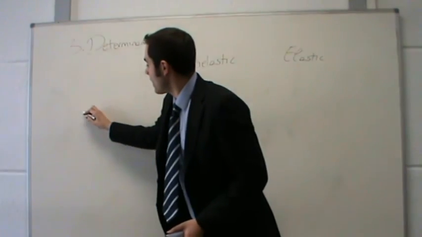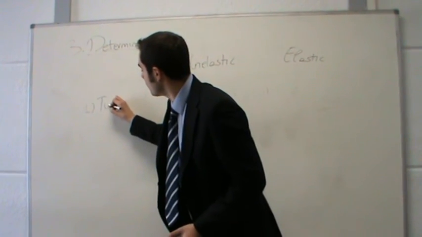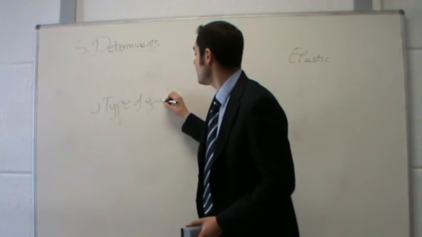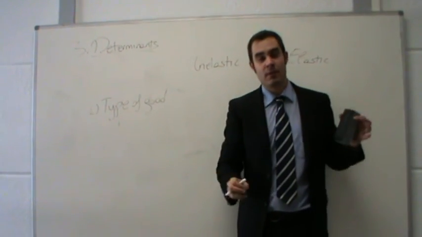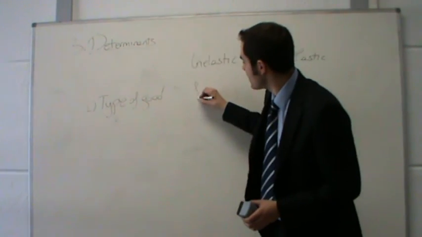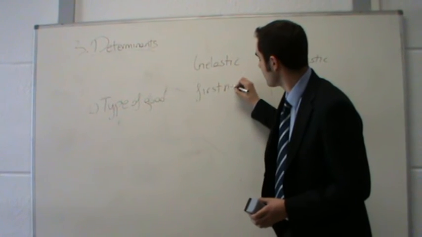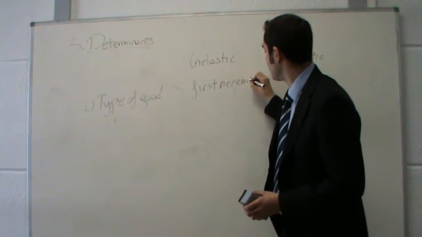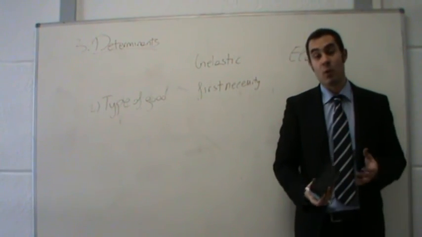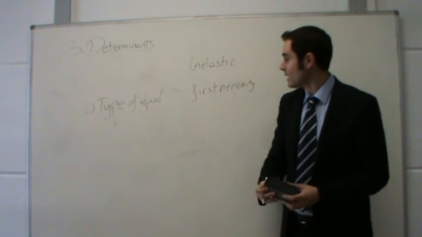First of all, the first determinant is the type of the good that we are considering. The type of the good. And we distinguish between two kinds of goods: first necessity goods and luxury goods. Well, first necessity goods normally have an inelastic demand. For instance, suppose the case of water. We need water to live.